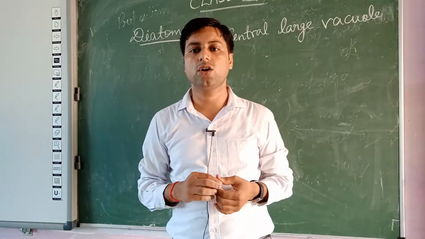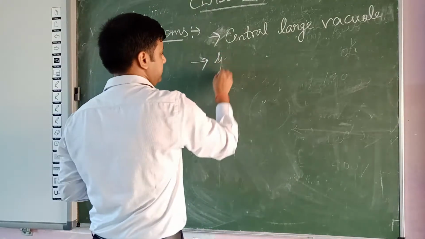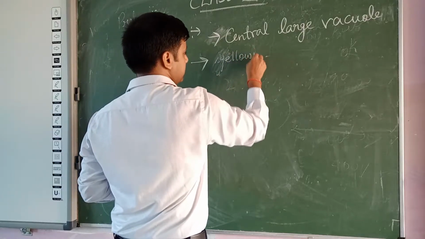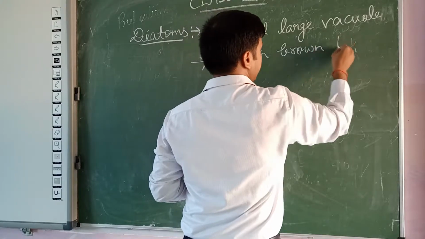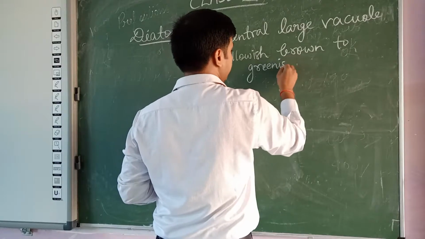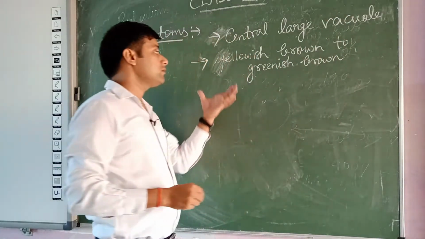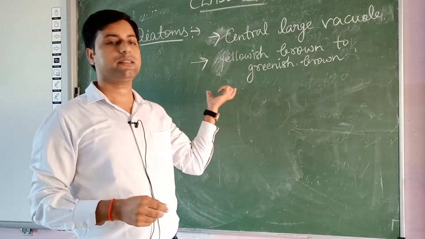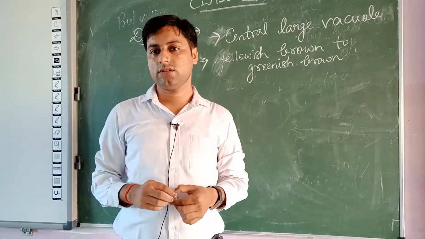In case of diatoms, commonly the color of diatoms is yellowish brown to greenish brown. So commonly in case of diatoms, two colors are seen, that is yellowish brown and greenish brown, and